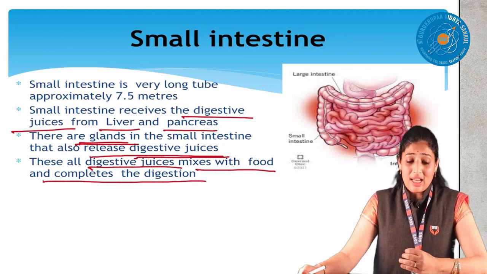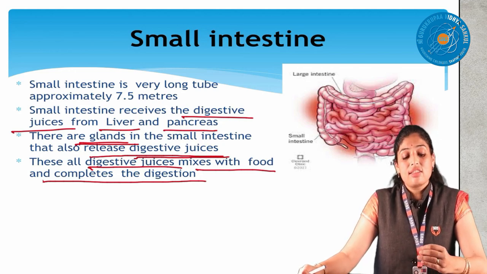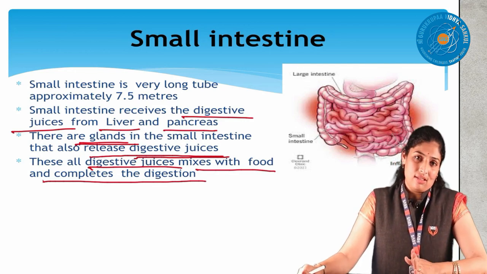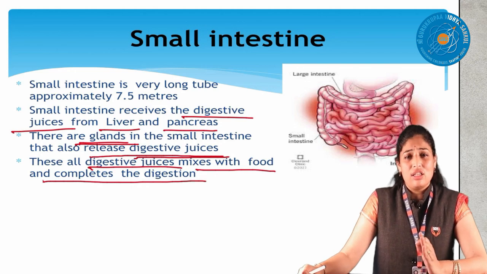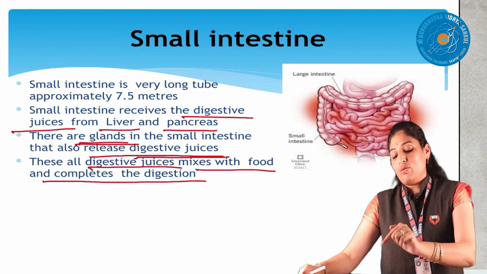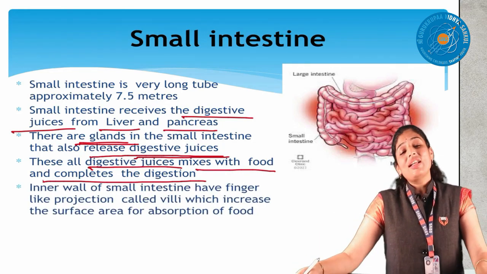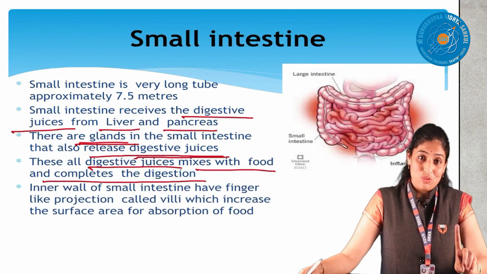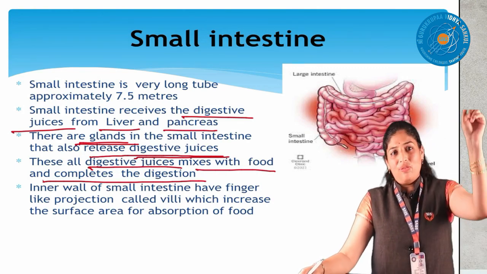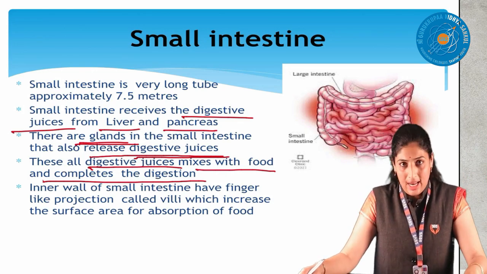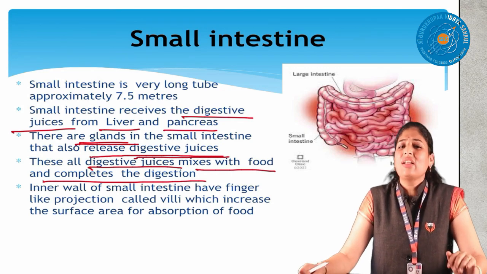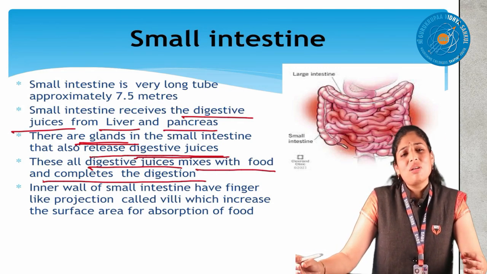Okay, where does complete digestion take place in the system? If anybody asks, your answer will be the small intestine. In the small intestine, complete digestion takes place. All others will help, but finally complete digestion takes place only in the small intestine. But for the small intestine, I already discussed two functions. One is complete digestion. You all understood how it takes place with the help of the liver, pancreas and its own glands. After digestion is done, what is the next point then? Once digestion completes, what may be the other function?